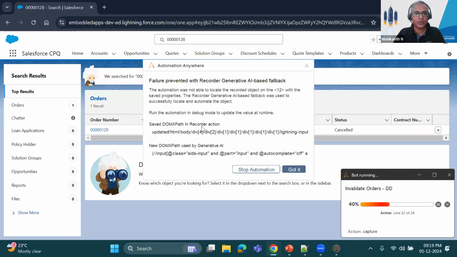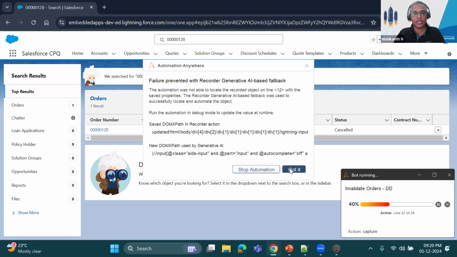Awesome. So here you see it has identified that there is a change in the application. And the best part is it's also telling you where exactly it has failed, what was the DOM XPath because of which it failed, and it also says what can be the new DOM XPath. So I can either say, let it continue to run so that it makes the change during runtime and continues the automation, or I can stop the automation. I may want to take a look at the automation and fix it as per the suggestions.